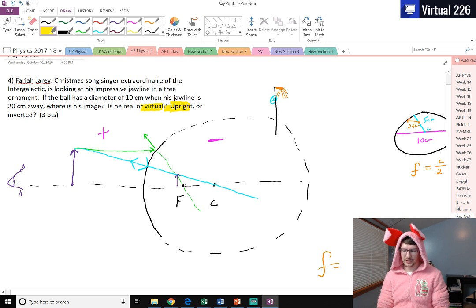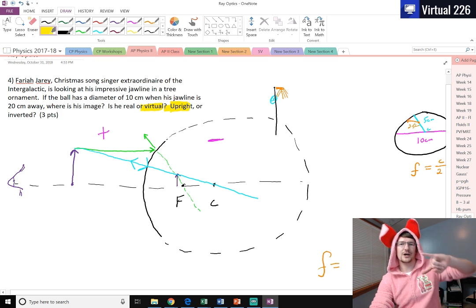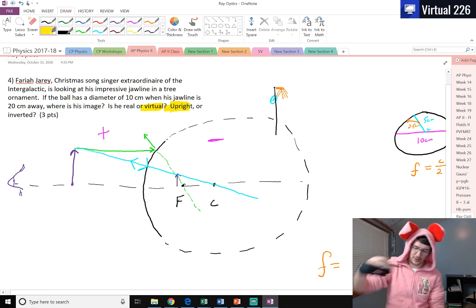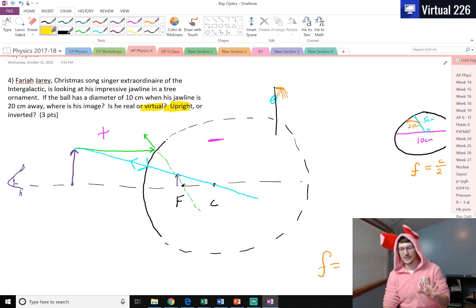Upright and virtual go together. We started with an arrow pointing upwards. Our arrow is in the end upwards. We have not inverted it or flipped its direction. So I know right off the bat that the image is virtual and it's upright. So, hand in hand there.